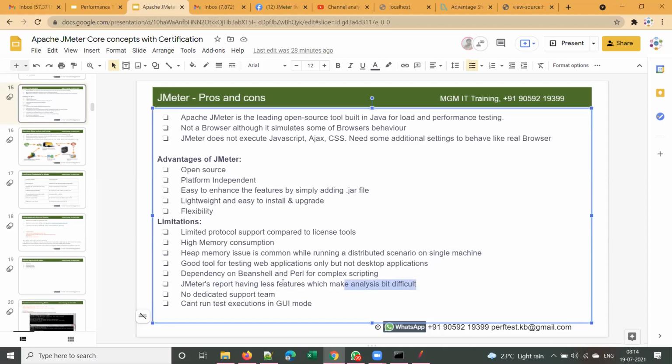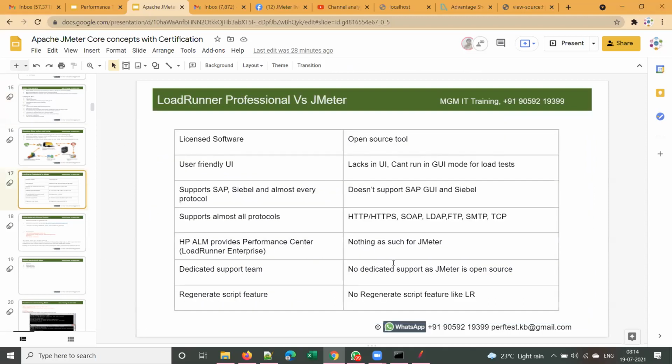But those who completed LoadRunner have seen the LoadRunner report. How can we filter the report? How can we merge graphs? It makes analysis very easy with LoadRunner or any other licensed tool. Whereas with JMeter, the report has fewer features.